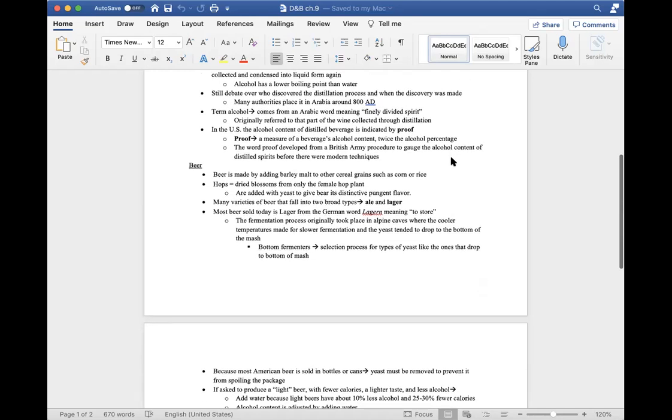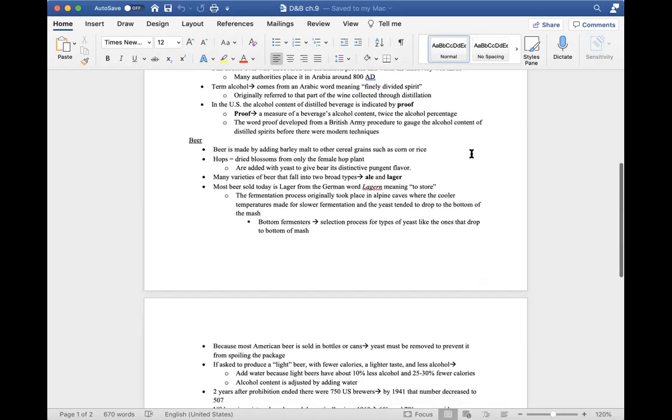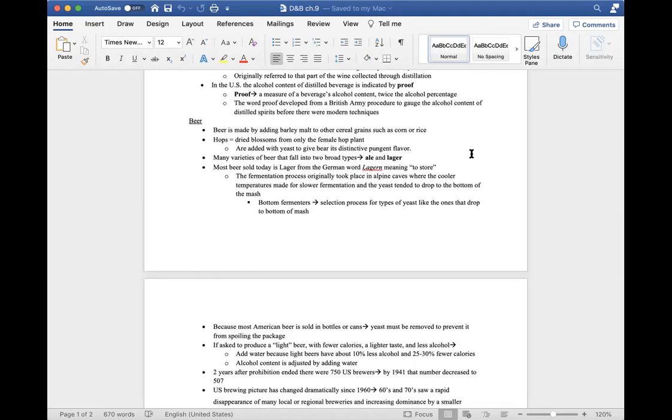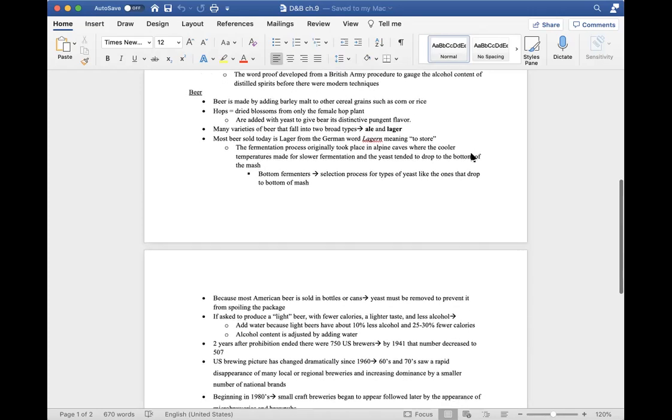So from distilled products, we're talking about beer, and beer is made by adding barley malt to another cereal grain, such as ground corn or rice. The enzymes in the malt change the starches in these grains into sugar. Then the solids are filtered out before the yeast is added to the mash to start fermentation. Then I got into hops.